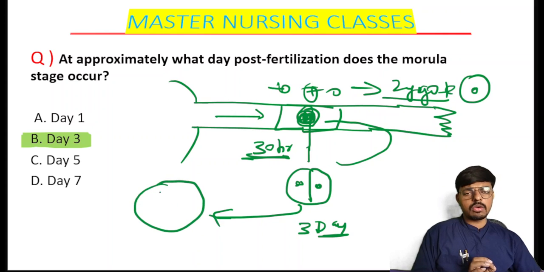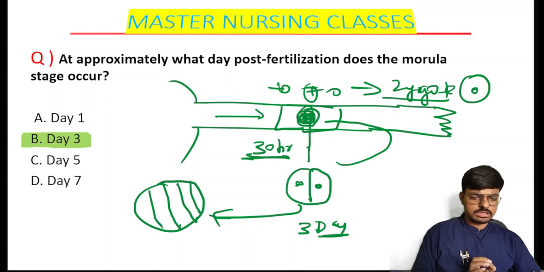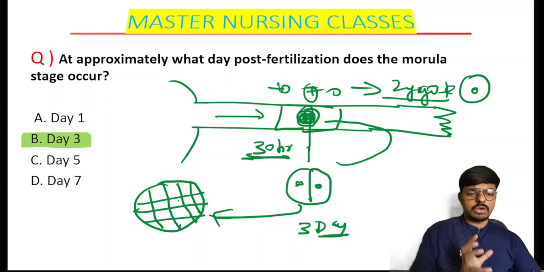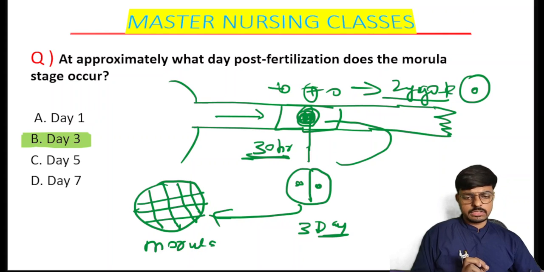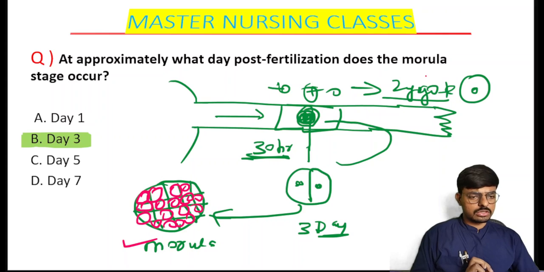What is the morula? Morula is the 16 cell, or 16 to 64 cell, stage of our zygote. That is what we call the morula. Students, once this morula develops, it looks like a mulberry fruit. This is a 16 cell stage zygote, which looks like a mulberry fruit, so that is why we call it the morula. First the zygote, then the cell stage of the zygote is the blastomere.